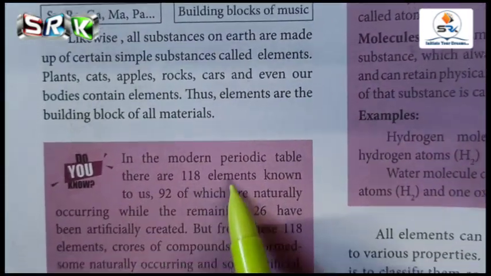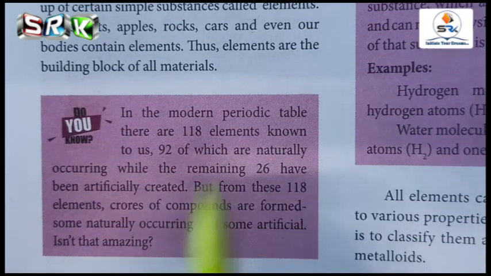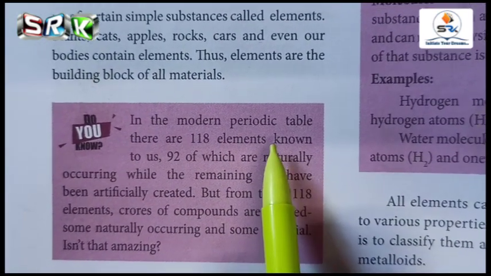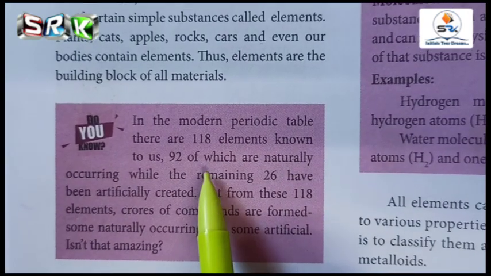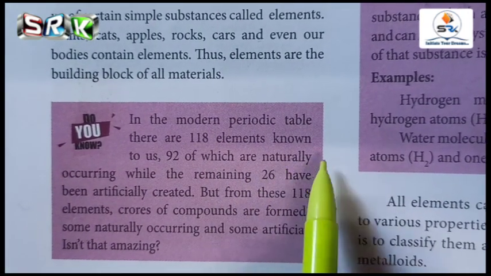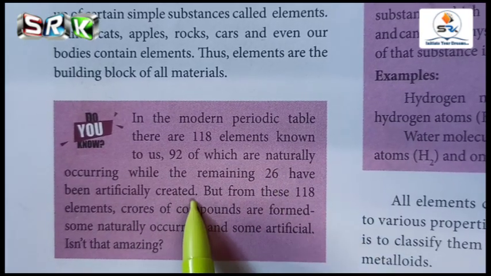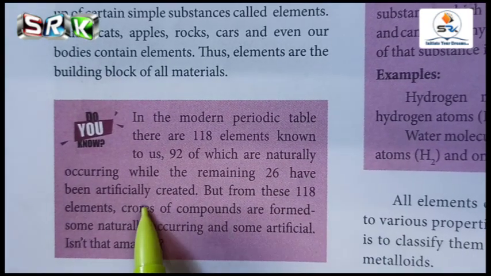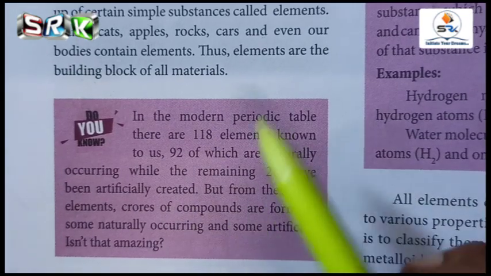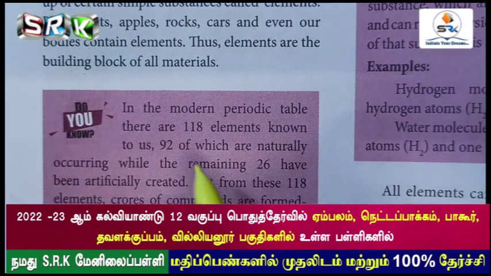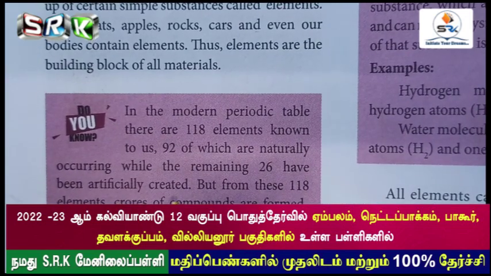Totally 118 elements are there in the periodic table. Totally how many elements are there in the periodic table? 118 elements. Out of it, 92 are naturally occurring, while the remaining 26 of it have been artificially created. Artificially created means these elements will be prepared in the laboratory. So 26 of them have been artificially created.